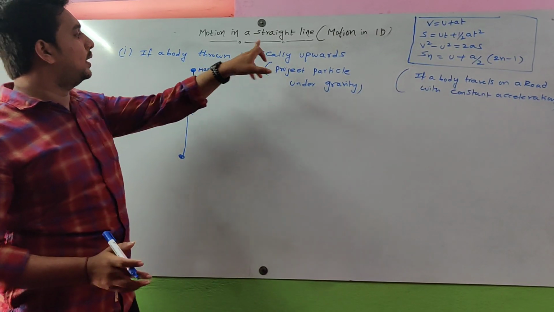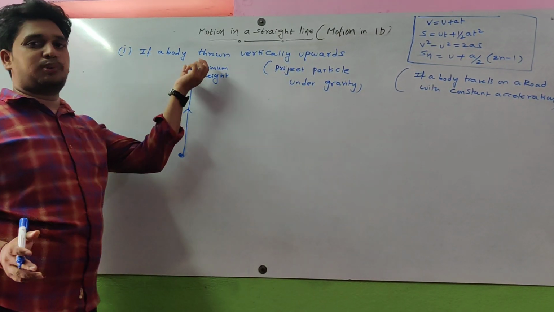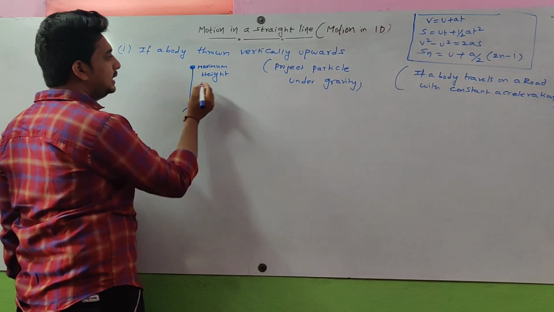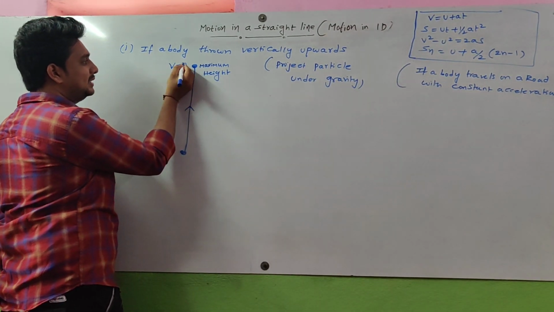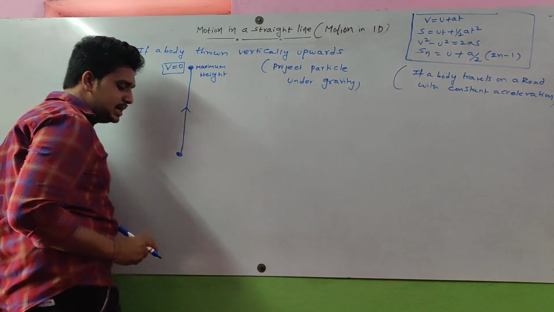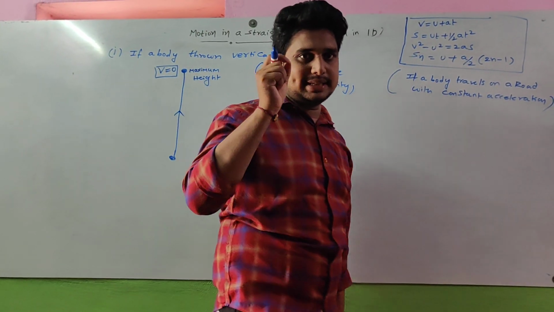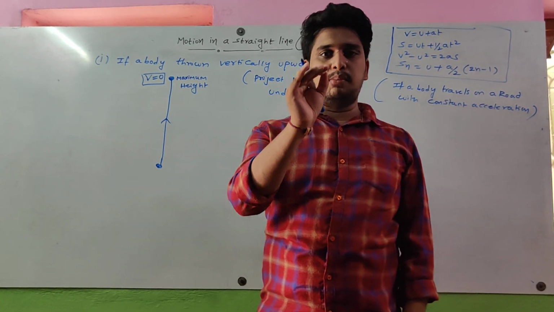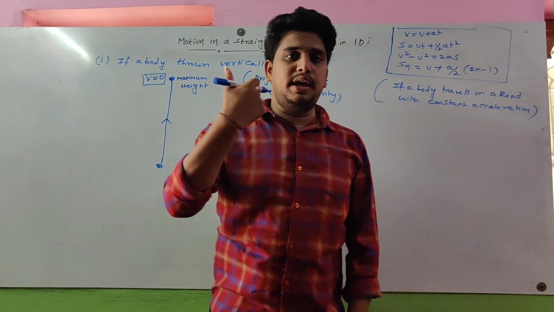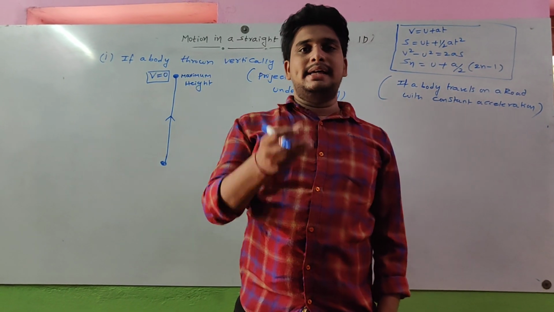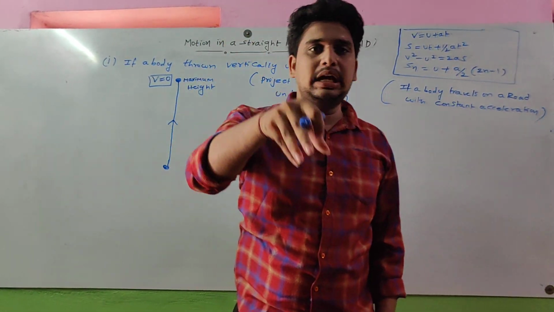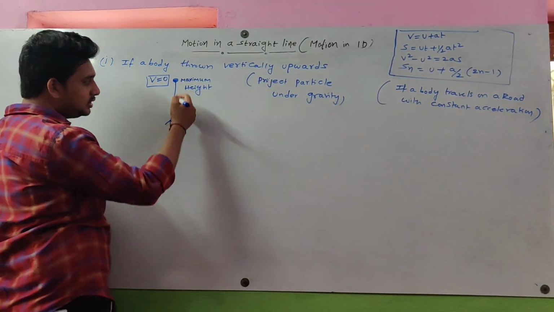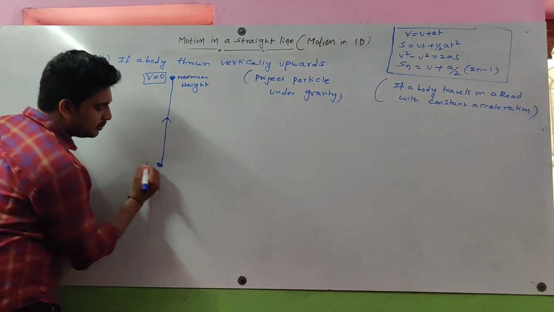One is if a body is thrown vertically upwards. For example, a stone is projected vertically upwards. It reaches maximum height. At maximum height, the final velocity is equal to 0. This is very important. At maximum height, the velocity of the body is equal to 0. And one more thing, if any body is projected upward or downward, some gravitational force is acting on that body.